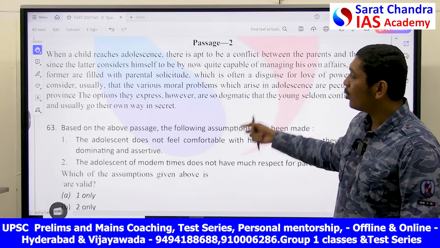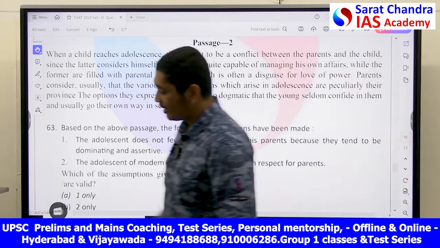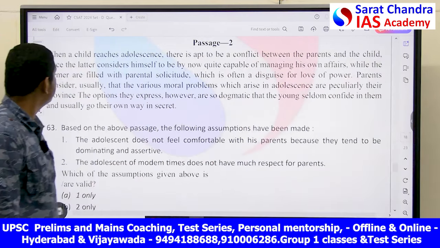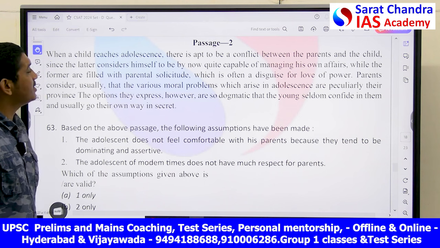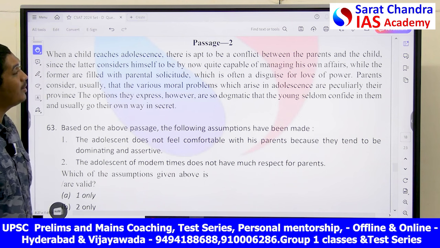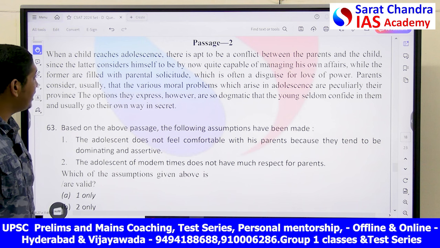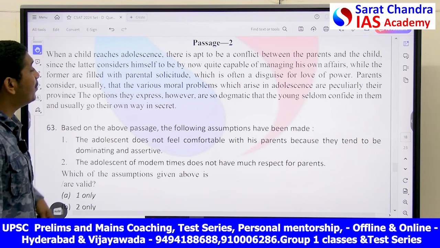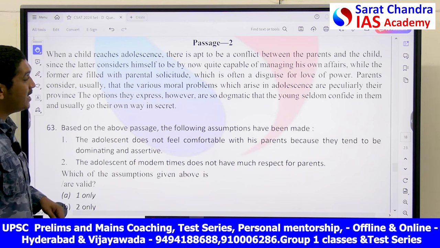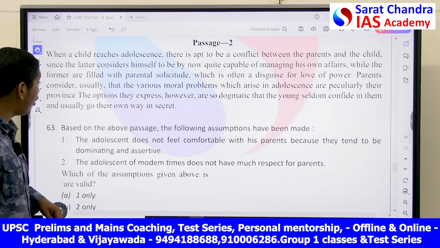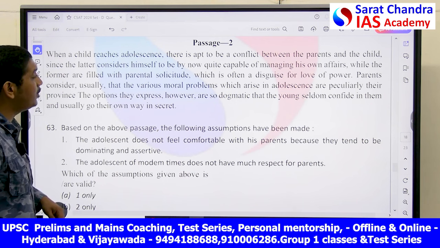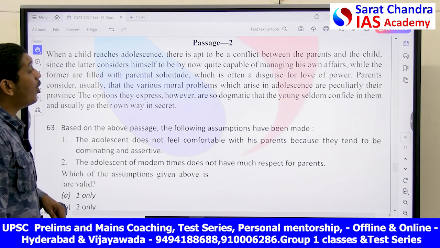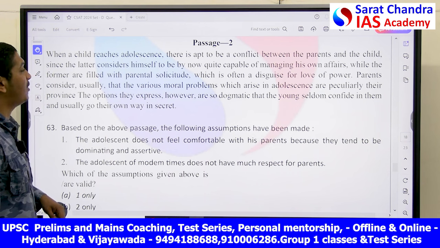Next, this is a quote by a famous person, taken directly from the quote. Here you can see, when a child reaches adolescence, there is apt to be conflict between the parents and the child, since the latter considers himself to be by now quite capable of managing his own affairs, while the former are filled with parental solicitude, which is often a disguise for love of power.